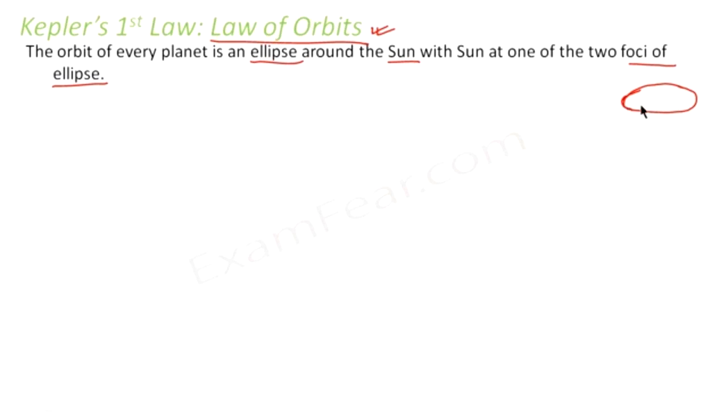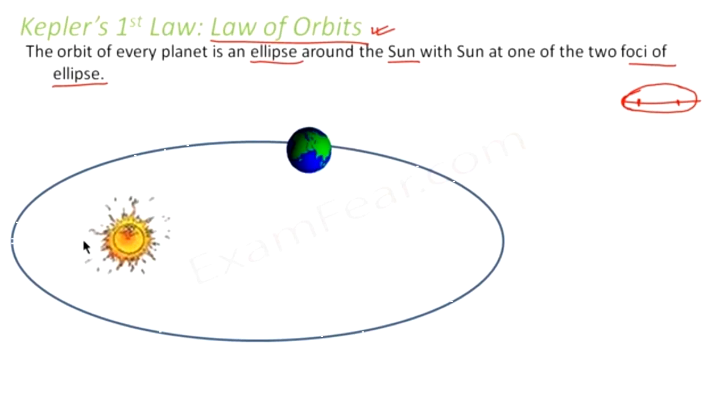So in an ellipse we have two foci, F1 and F2, right? This law states that the planets revolve around the Sun and the Sun is situated at one of the foci. So it is something like this. Let us suppose this is the Sun, this is the Earth. The Earth revolves in an elliptical orbit, with the Sun situated at one of the foci. Not only Earth, even the other planets revolve around the Sun in an elliptical orbit.